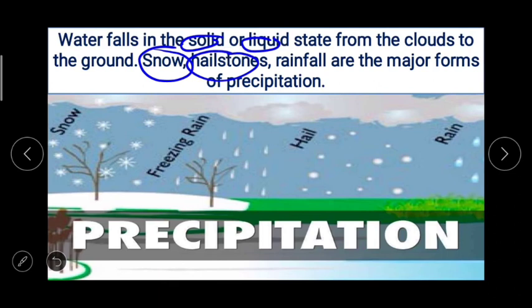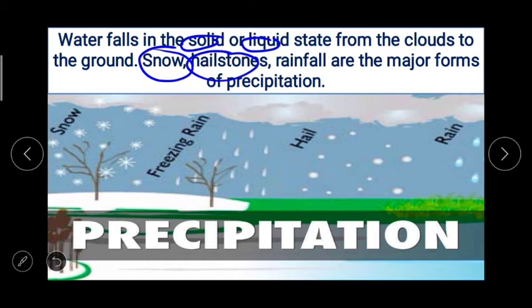Hailstones and rainfall are the major forms of precipitation. Keep in mind, snow and hailstones are the solid forms, and rainfall is the liquid form. So water falls in the solid or liquid state from the clouds to the ground. Snow,